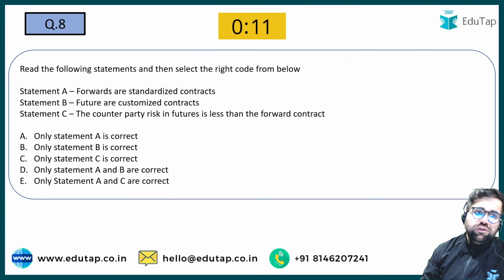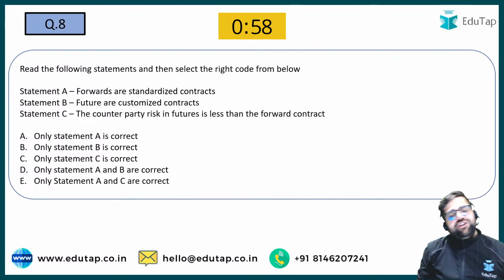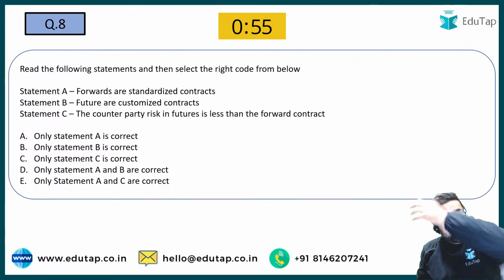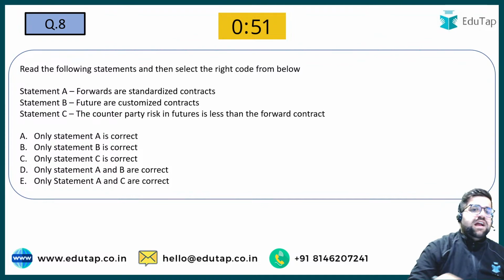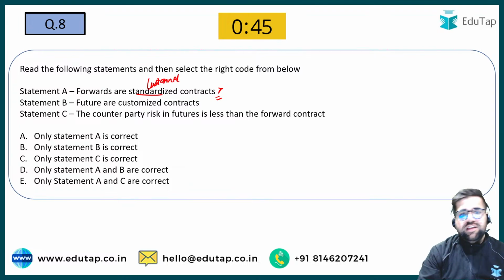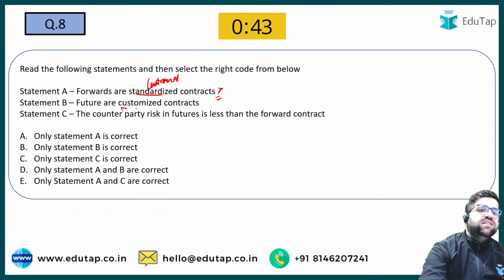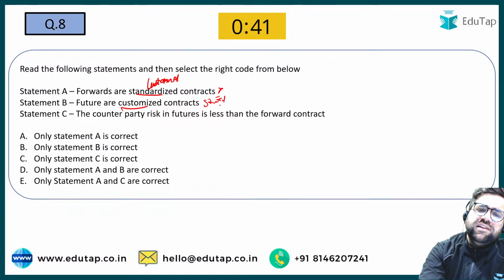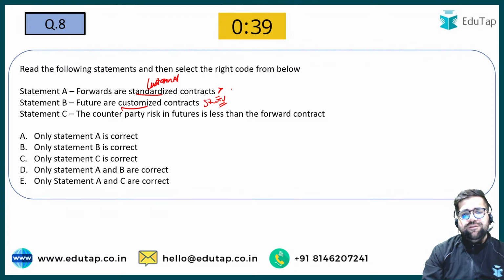Let's go. Question number 8 now. Read the following statements and then select the right code from below. Forwards are standardized? No. Forwards are customized. Futures are customized? No. Futures are standardized. Customized means that you can make the changes by yourself. So A and B are incorrect, right?